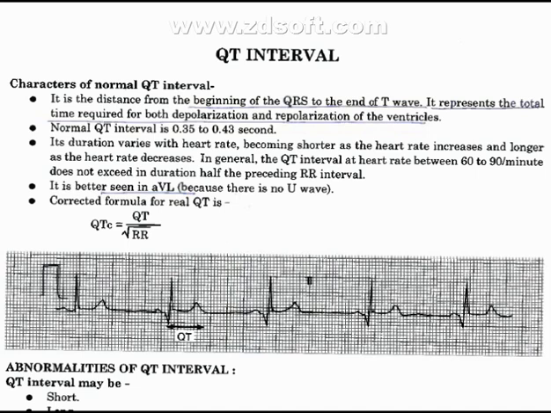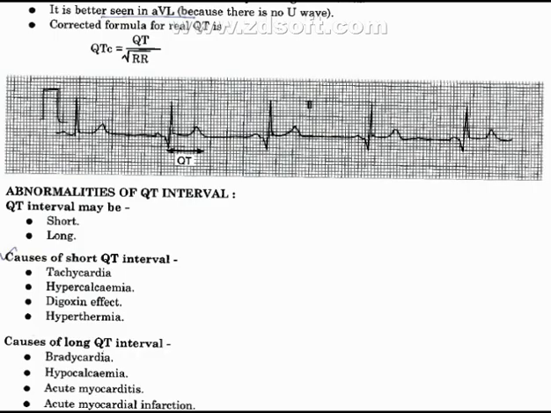In general, the QT interval at heart rate between 60 to 90 beats per minute does not exceed in duration half the preceding RR interval. It is better seen in aVL because there is no U wave. The corrected formula for real QT is QTc equal to QT divided by the square root of RR. In this ECG, there is the indication of QT.